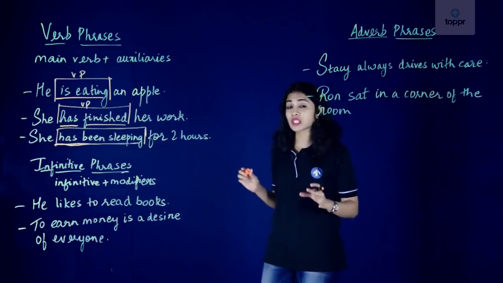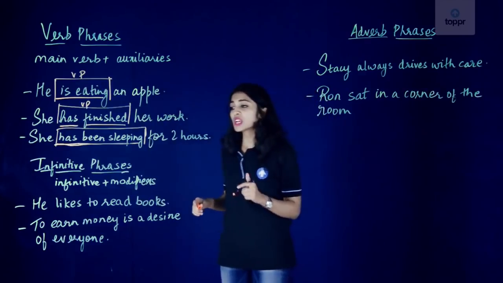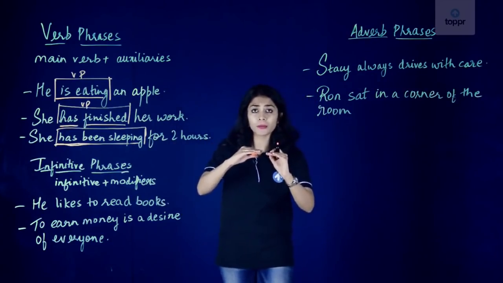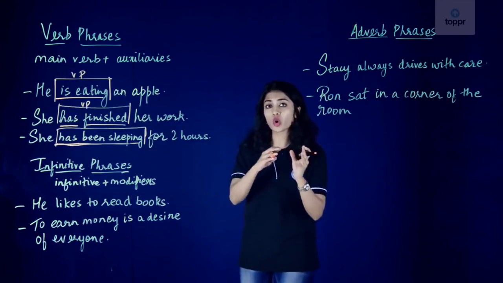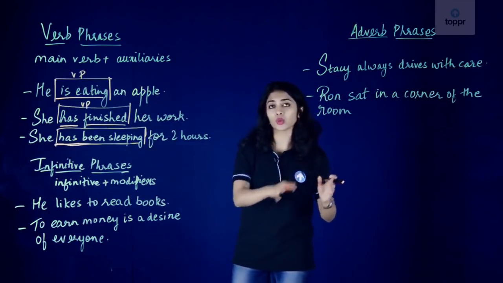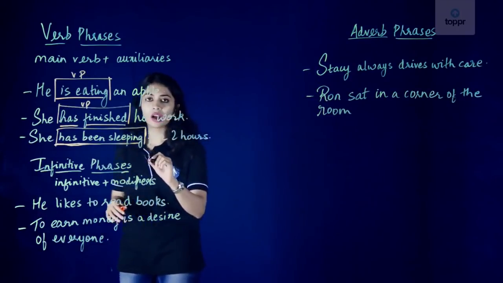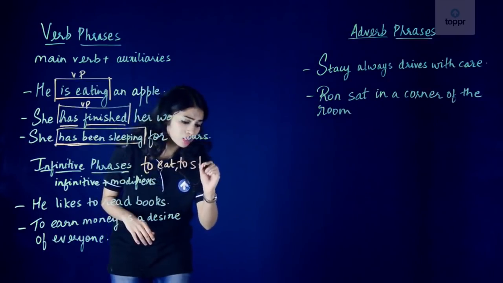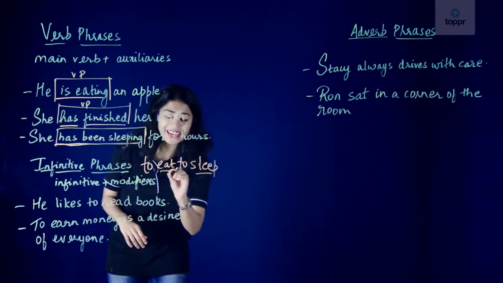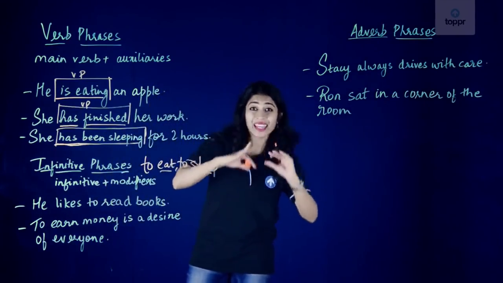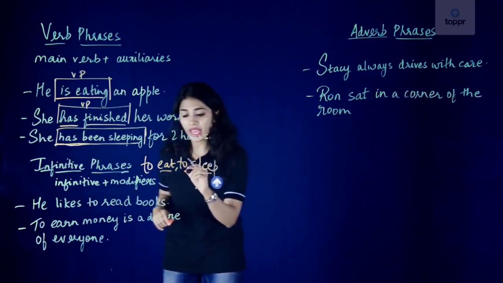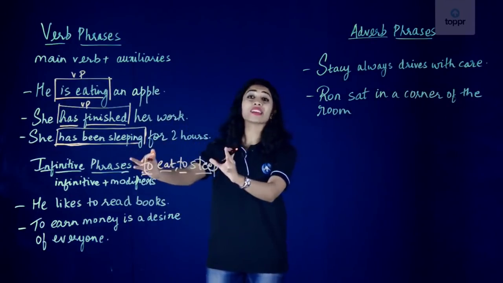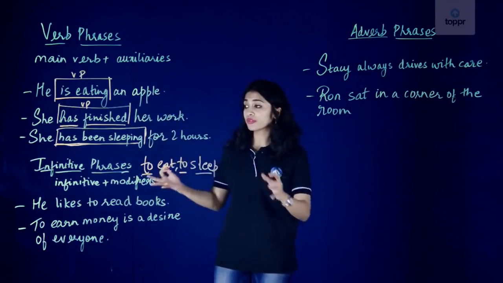Let's look at our next phrase, which is the infinitive phrase. So infinitives are the base form of the verbs plus to. So they come after the word to. Just to give you an example, an infinitive would be to eat, to sleep. So sleep and eat are our main verbs or the base form of our verbs, and they are preceded by the word to. So that is how an infinitive looks. Let's move on to infinitive phrases.